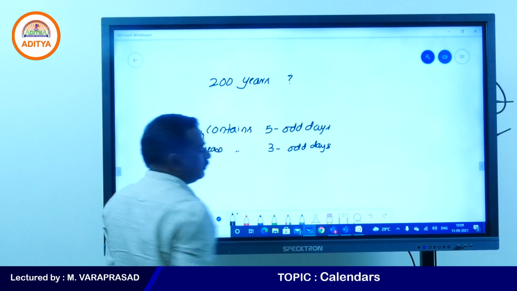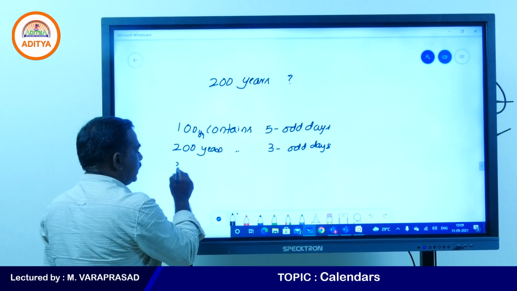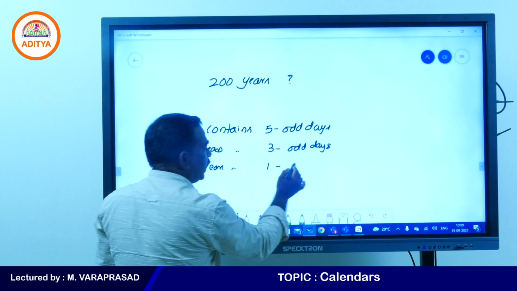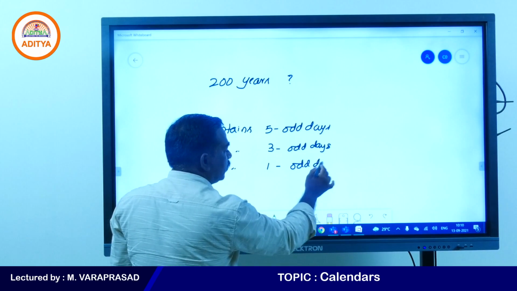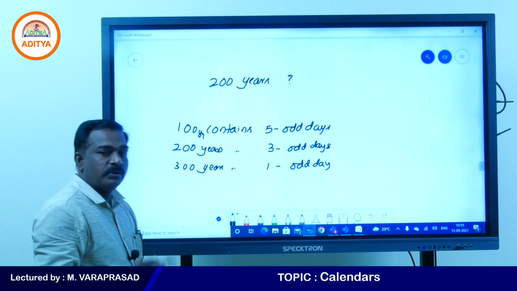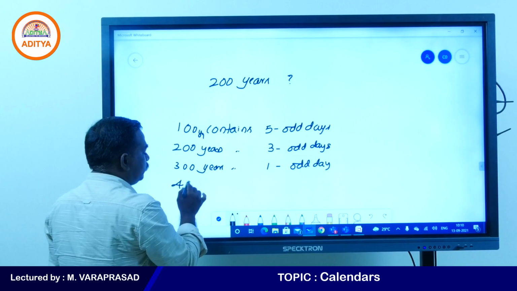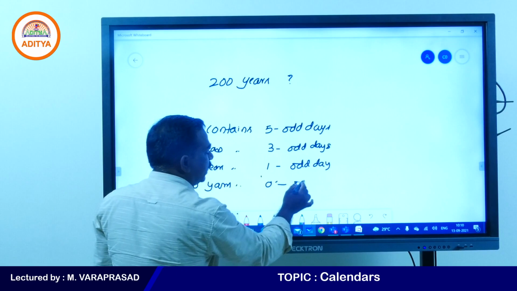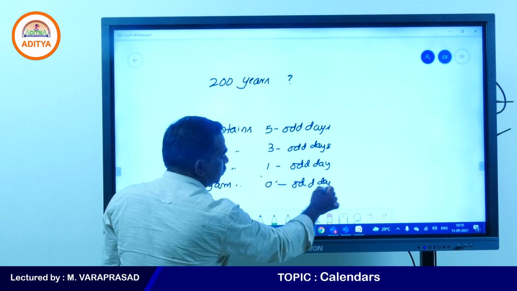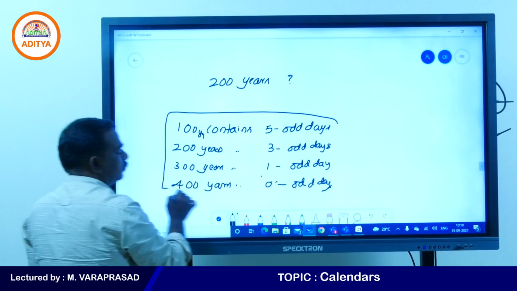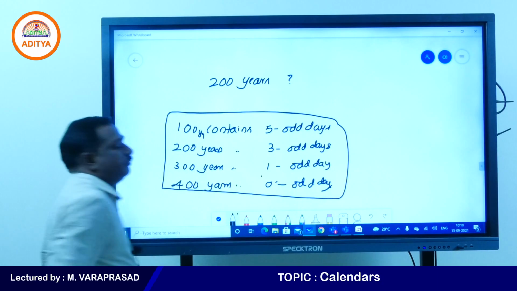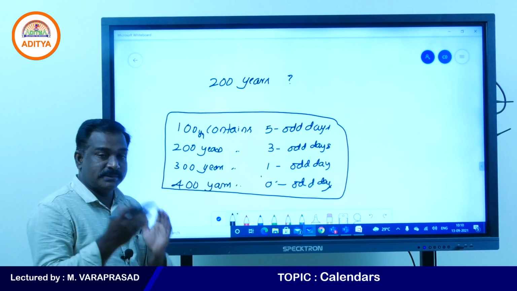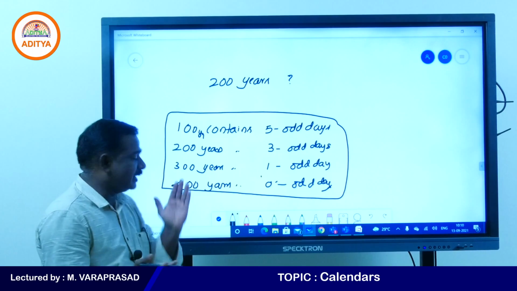A small revision of the last concept. 300 years contains 1 odd day. 400 years contains 0 odd days. 500 years is again equal to 100, 600 means 200, 700 means 300, 800 means again 400.